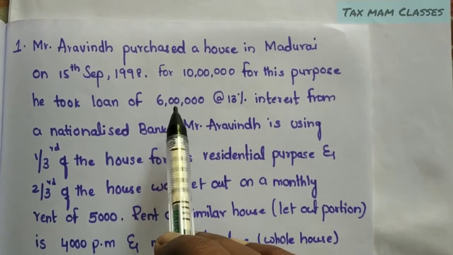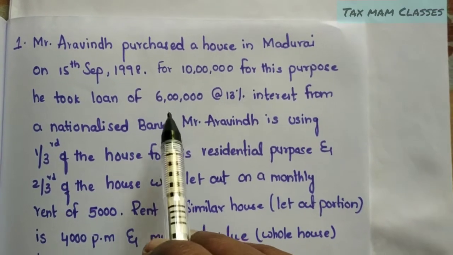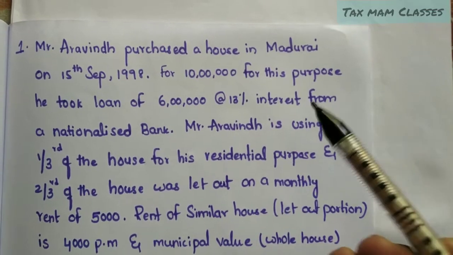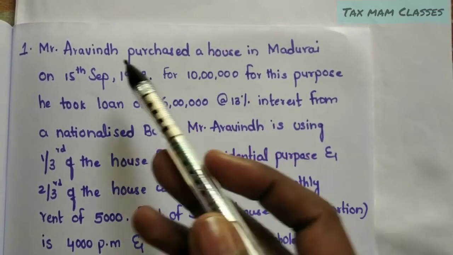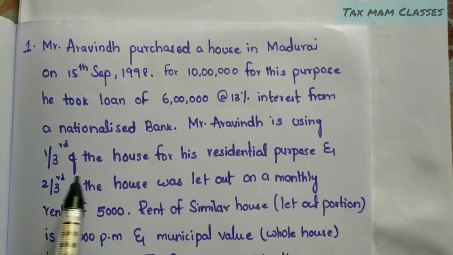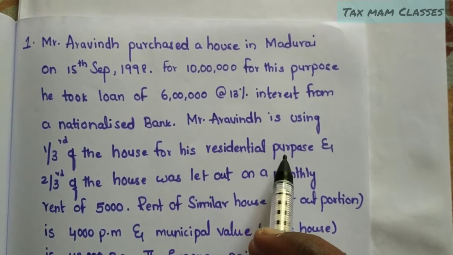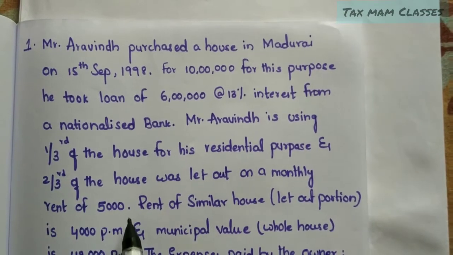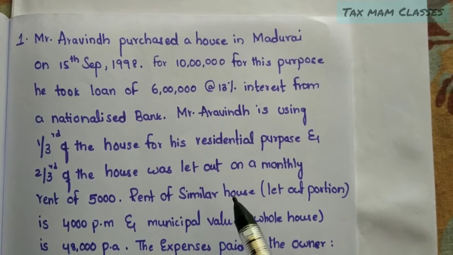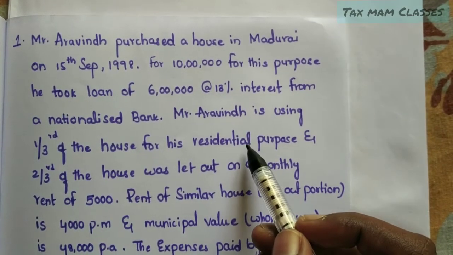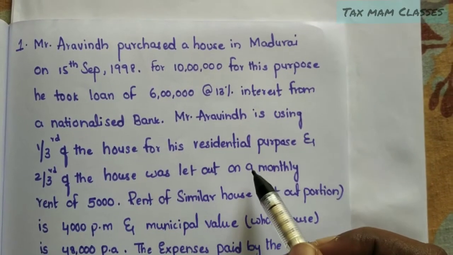If the person still has an outstanding loan and is still paying interest, only then we have to give a 24B deduction for this person. So see the next point. Mr. Aravind is using 1/3 of the house for his residential purpose and 2/3 of the house was let out on a monthly rent of 5,000. So we are going to focus on these 2 points, where 1/3 of the house is for residential purpose and 2/3 of the house is let out.